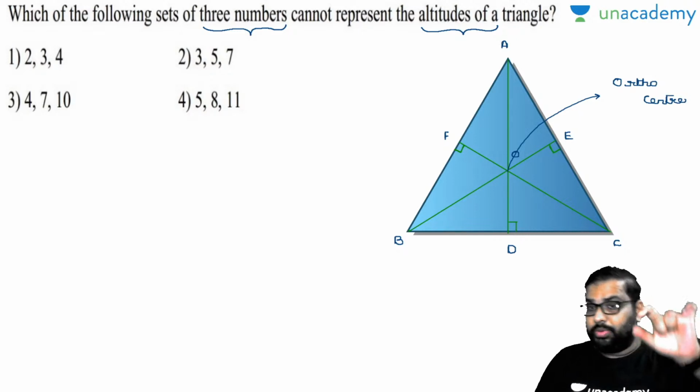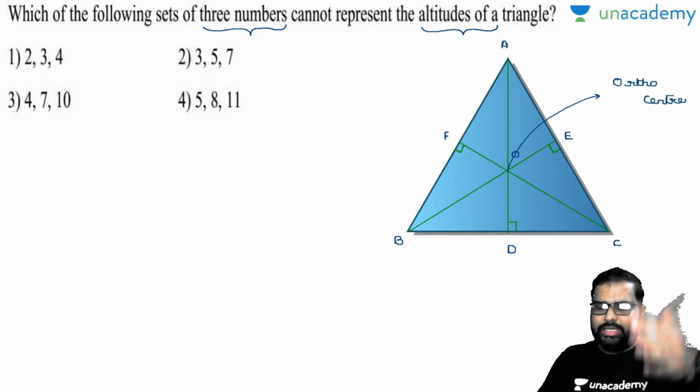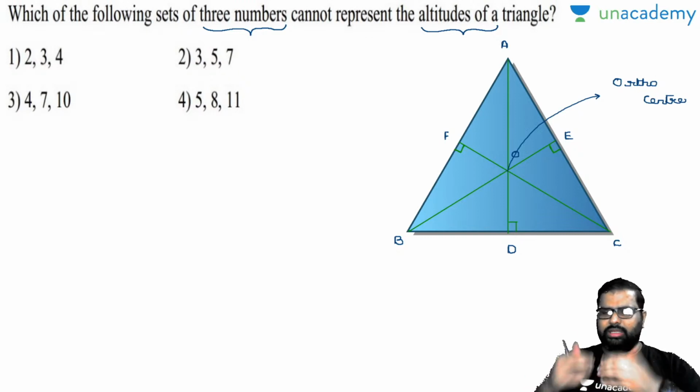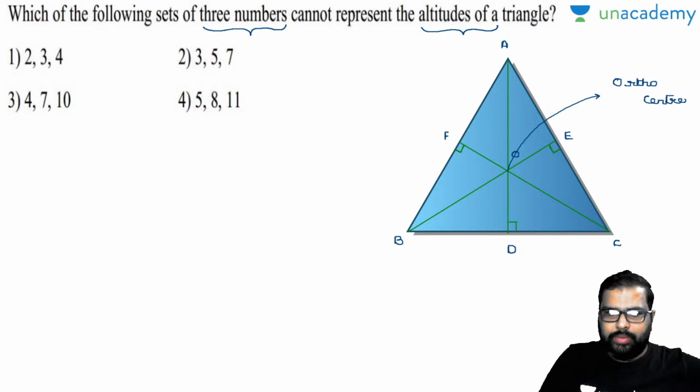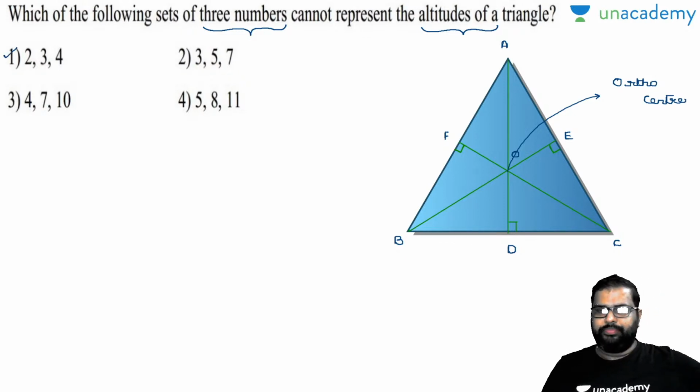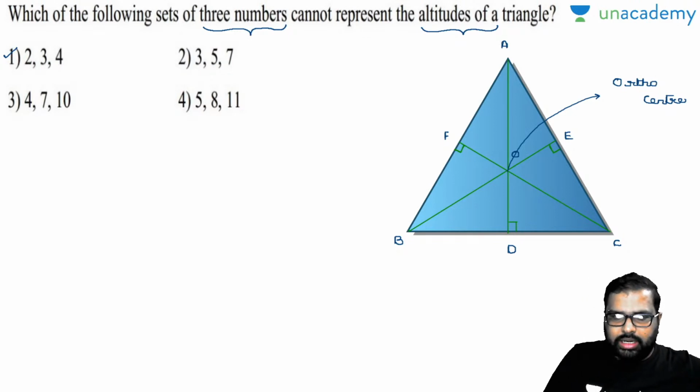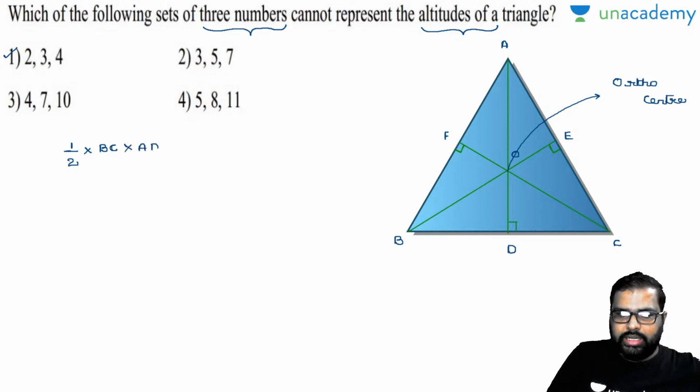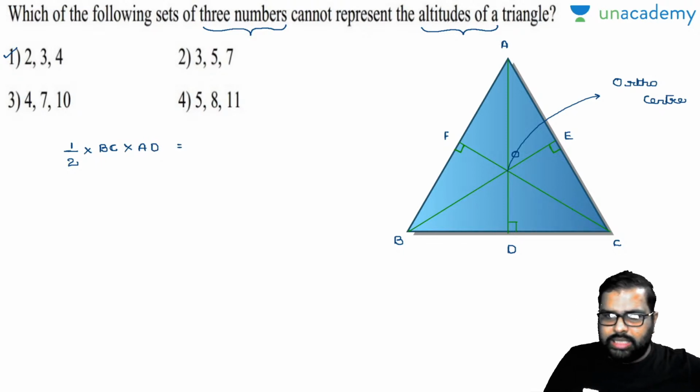Now till now I explained you about centroid and orthocenter. Circumcenter, incenter I'll explain later on with coming points, right? Okay. Now see here, let us suppose 2, 3, 4 are the altitudes here. If I take AD as altitude, now what will be the area of the triangle? Half into your base value is BC and your height value is AD. Now this is the area of the triangle ABC, which will be equal to, if I take BE as altitude,